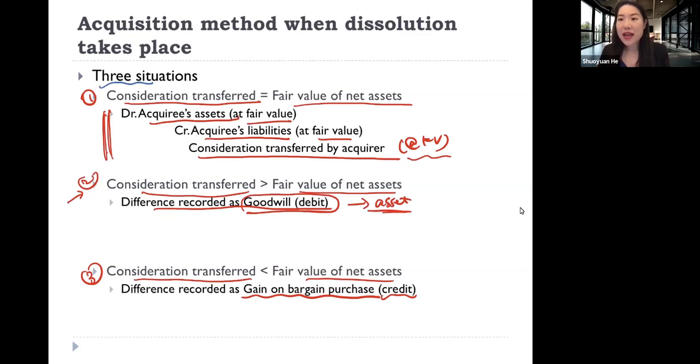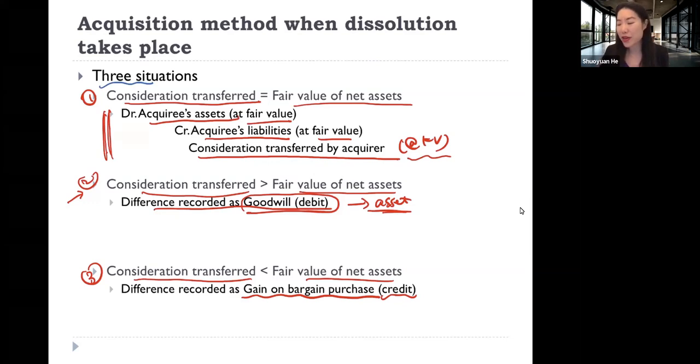So the additional money we paid is not recorded as an expense for us. It doesn't impact our income statement in the current period. Instead, it lands on our balance sheet. So we can take care of it later, but we don't need to worry about it impacting our income statement in the current period.